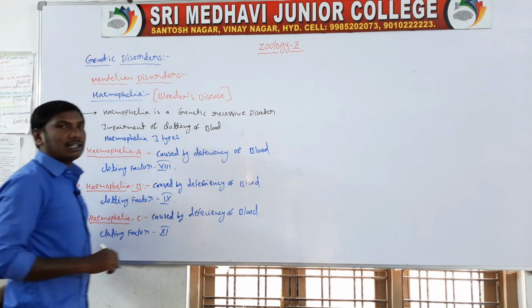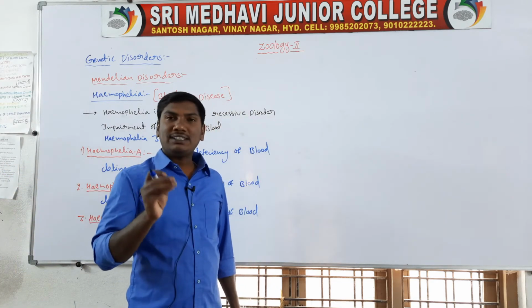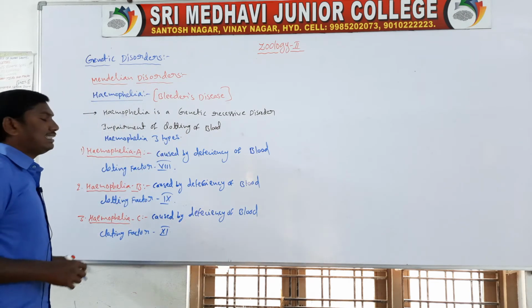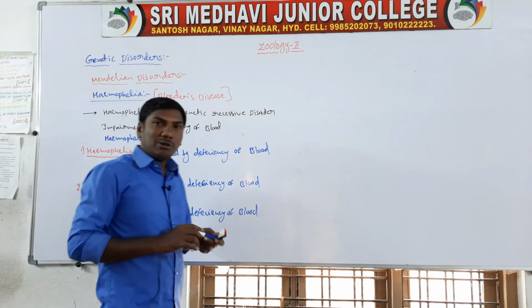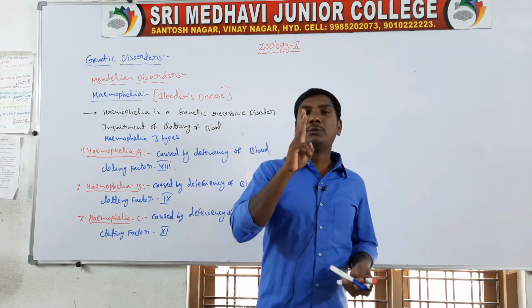So the hemophilia disease has 3 types: hemophilia A, hemophilia B, hemophilia C.